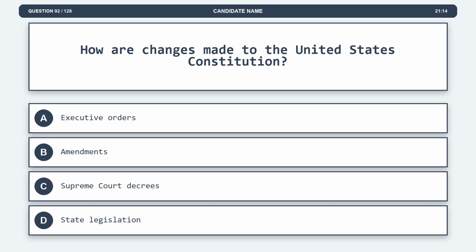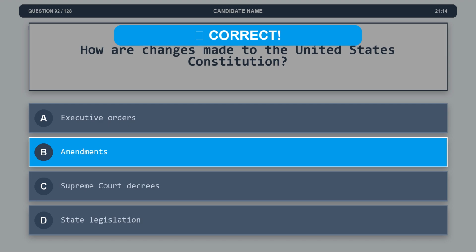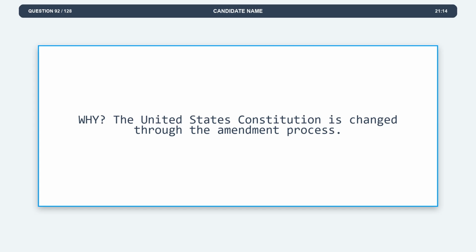Question 92. How are changes made to the United States Constitution? Option A, executive orders. Option B, amendments. Option C, Supreme Court decrees. Option D, state legislation. The correct answer is option B, amendments. Explanation. The United States Constitution is changed through the amendment process.